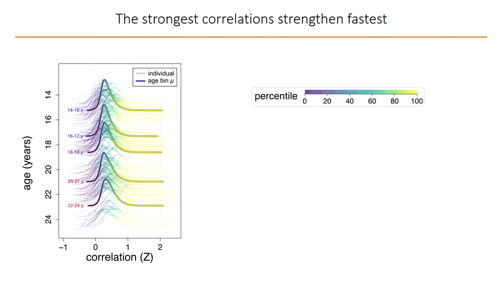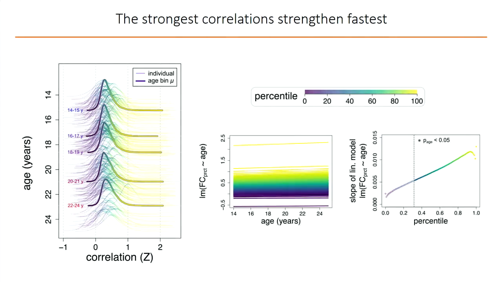We next looked at maturation in these distributions in greater detail by fitting linear models as a function of age to the weight or correlation at each percentile of the distribution. Here you see the same distributions now color-coded by percentile. And on the left, you see linear models as a function of age fitted to these percentiles, and on the right you see the slopes of these linear models.